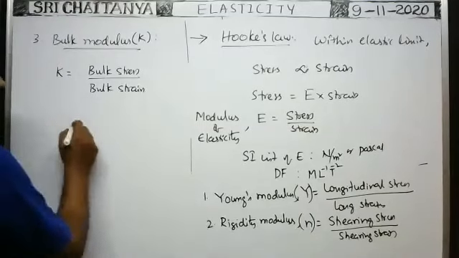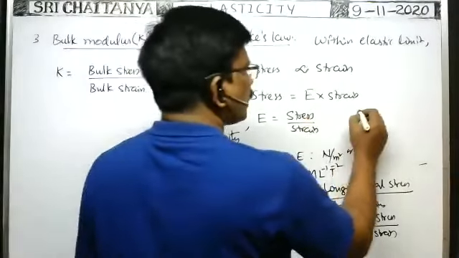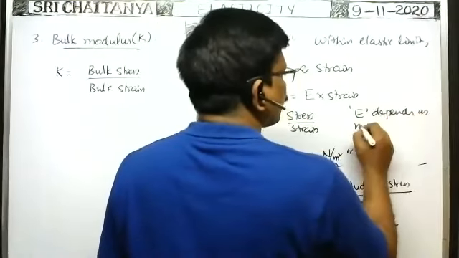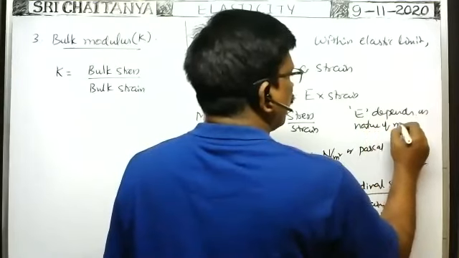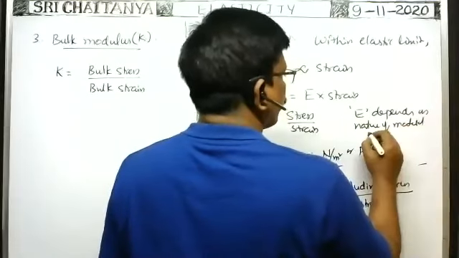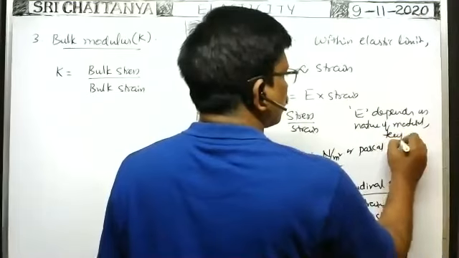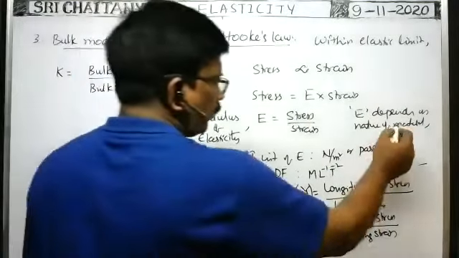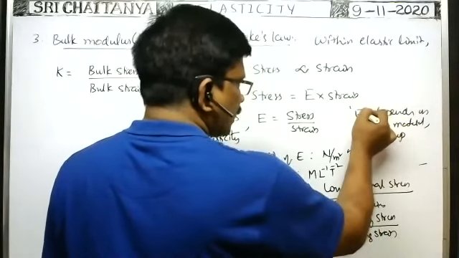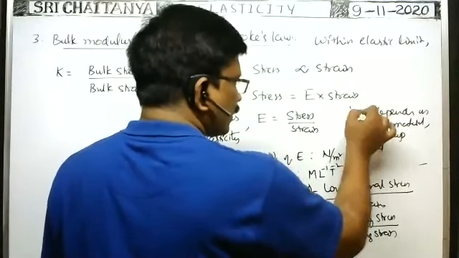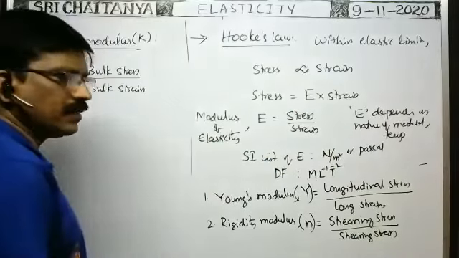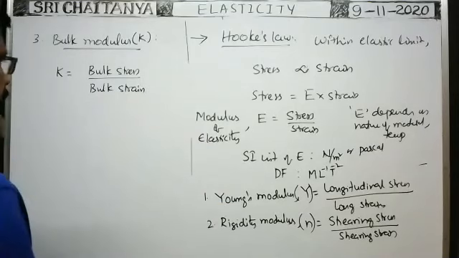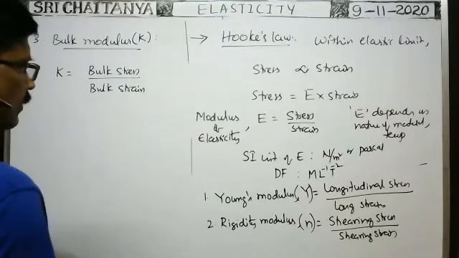So modulus of elasticity depends on the nature of material of the body and temperature. These are the parameters on which modulus of elasticity depends. It does not depend on the dimensions of the body. So in this way, there are three different types of moduli of elasticity.